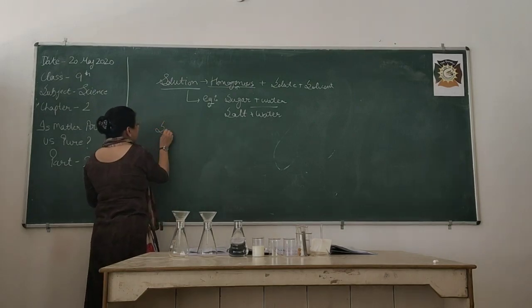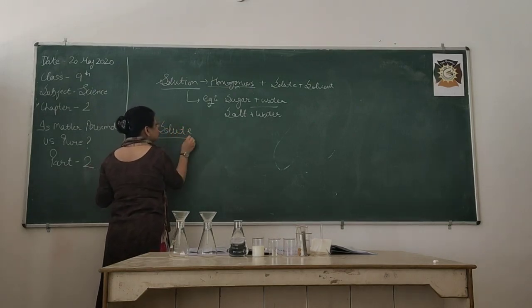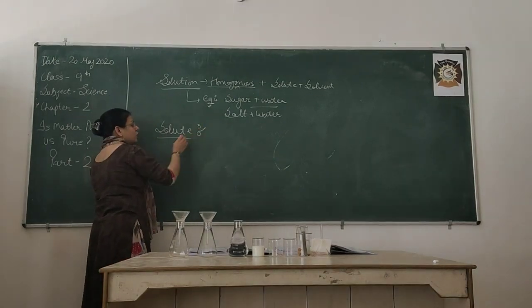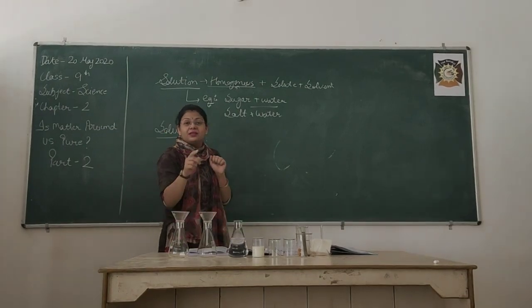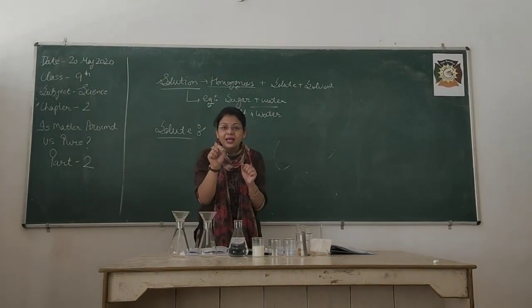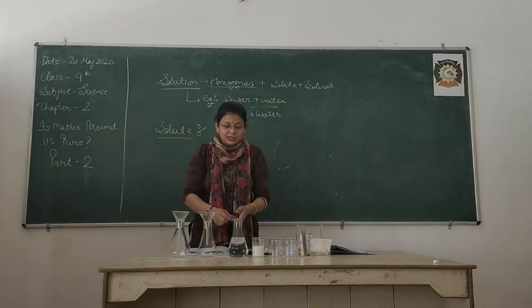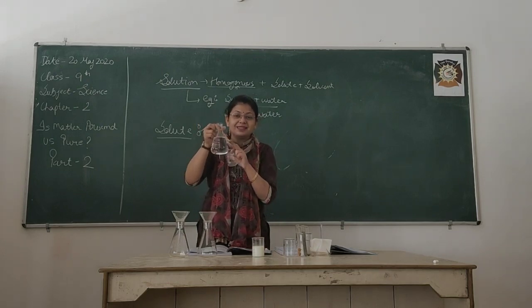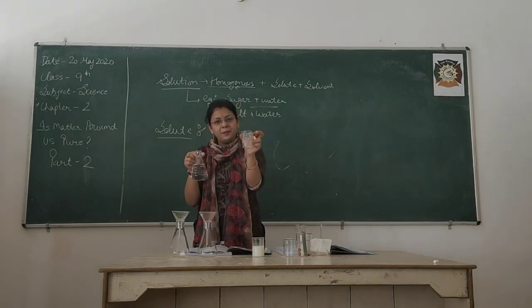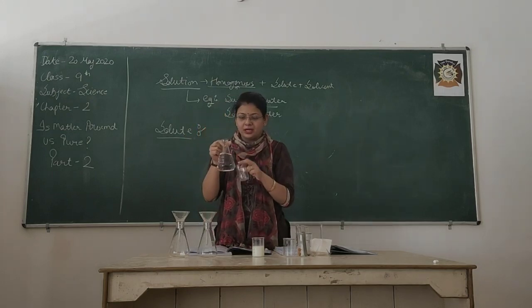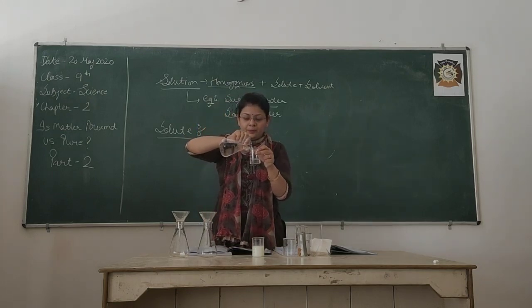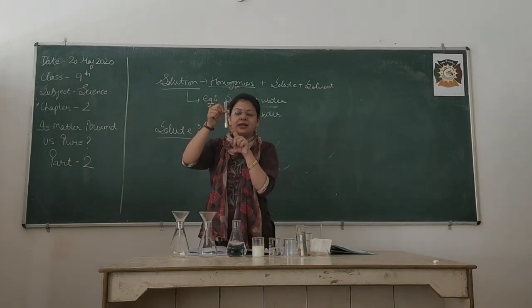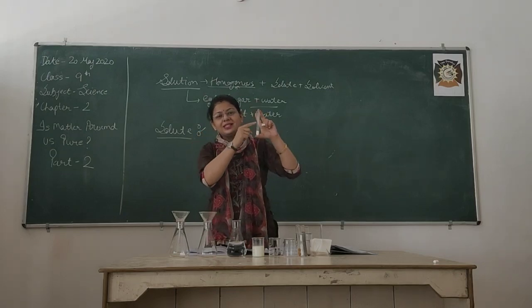Now, the next term is about these two components. What is a solute and what is a solvent? The first is solute. Listen to me very carefully. The thing that is going to dissolve. Supposedly, I am having water in this conical flask. This is a conical flask and this is a beaker. I am going to pour some water in the beaker and I am going to add some salt in it. But this apparatus is known as a test tube.